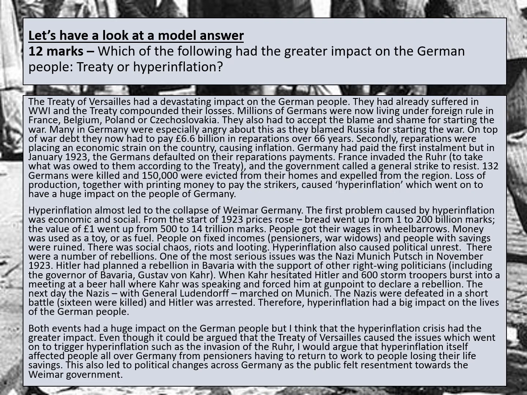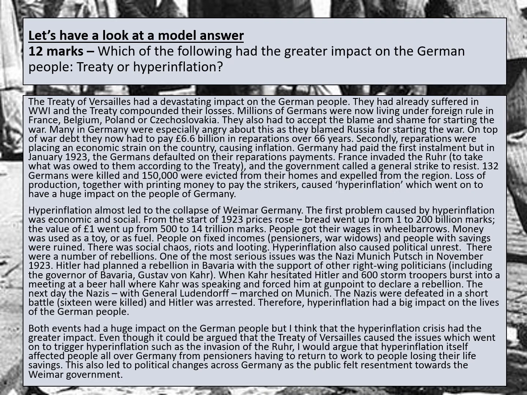From the start of 1923, prices rose. Bread went up from 1 to 200 billion marks. The value of a pound went up from 500 to 14 trillion marks. People got their wages in wheelbarrows. Money was used as a toy or fuel. People on fixed incomes like pensioners, war widows and people with savings were ruined. There was social chaos, riots and looting.